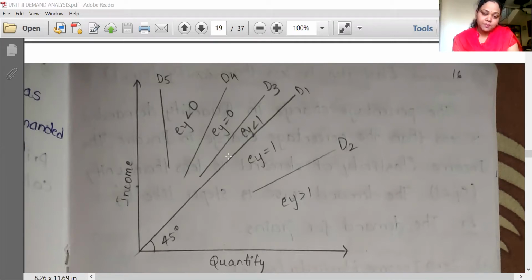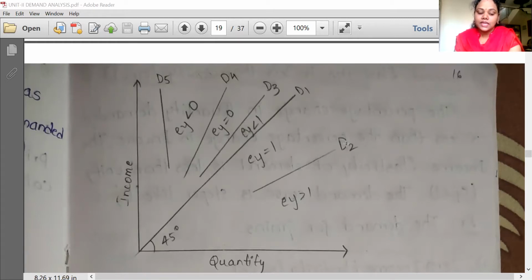That is, when the percentage change in demand is equal to the percentage change in income, it is called unitary income elasticity. The graph is an upward sloping curve, represented with D1 here. Generally EY is positive for all normal goods.